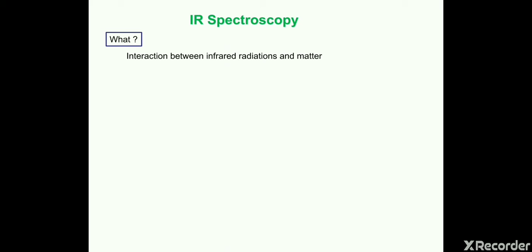Whenever we talk about spectroscopy, it means we are talking about the interaction between matter and electromagnetic radiation. If this interaction occurs between infrared radiation and matter, and we obtain spectra, then this interaction leads to IR spectroscopy.